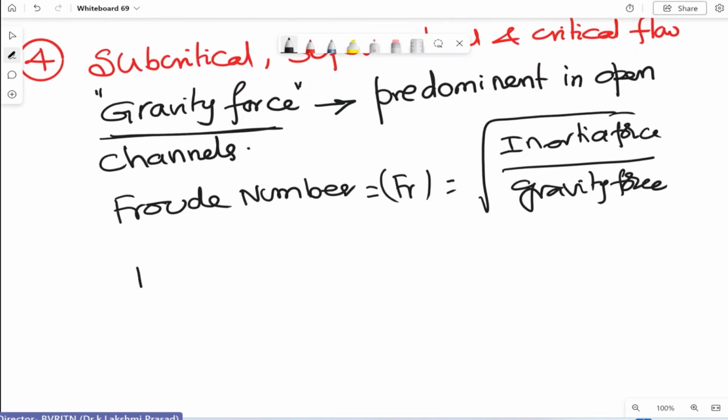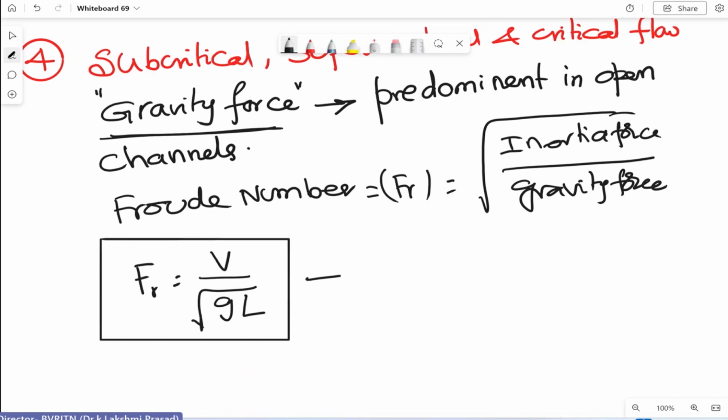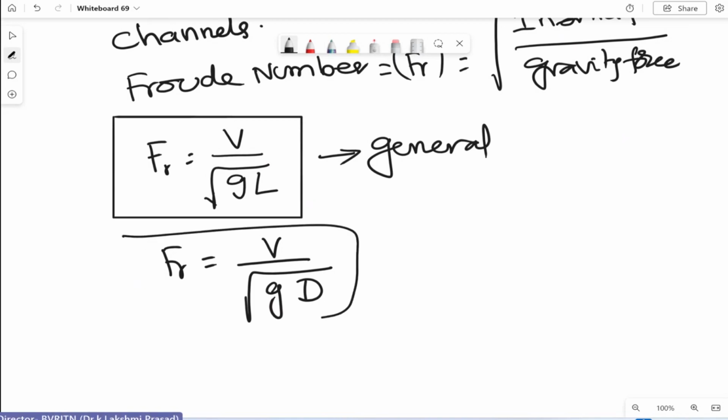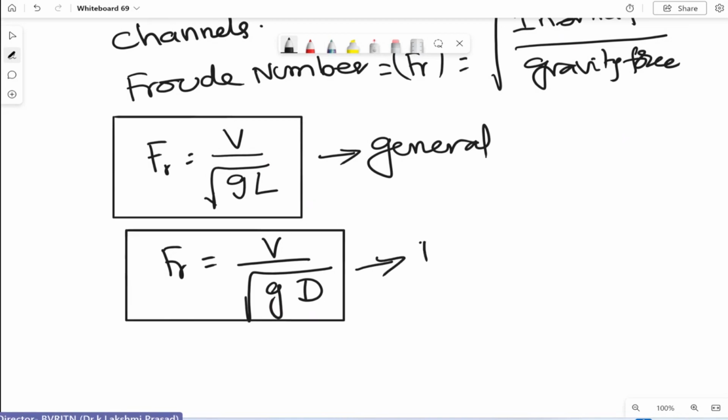So now, what is Froude number? We have done it as V by root GL. That's how we have done it in general. And if I apply it for open channels, Froude number is equal to V by root GD. This is for open channels.